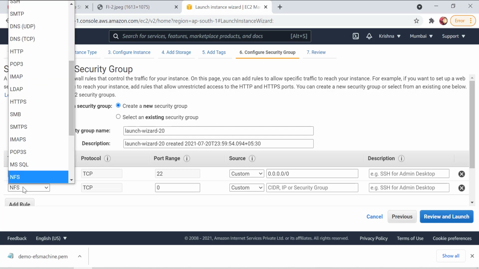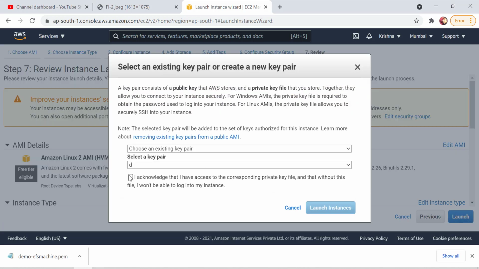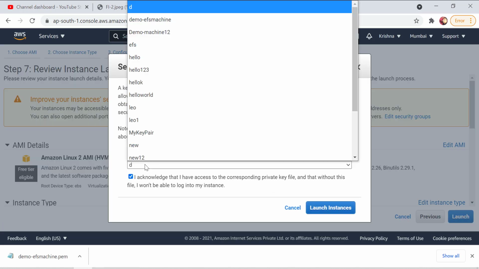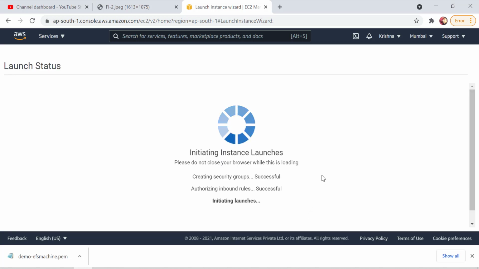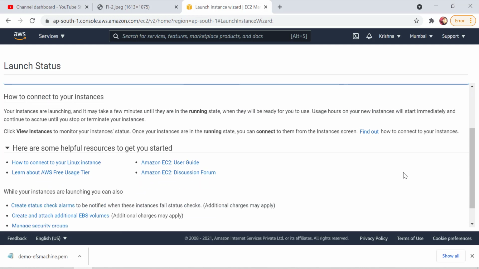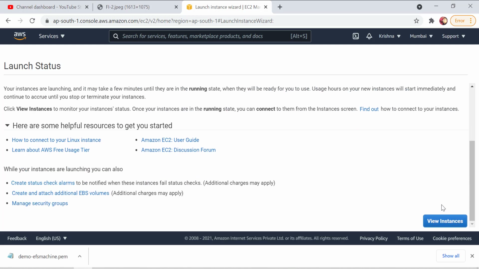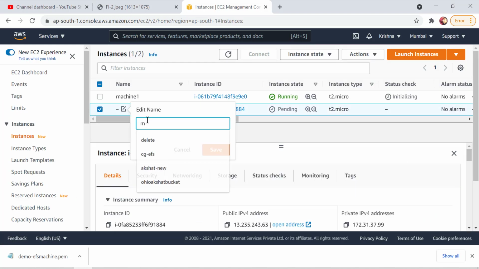Again, I have to put NFS here, and the traffic could be from anywhere. Review and launch. Let me select the key pair which I have recently created, and then launch it. Or else I could have used the same security group, which would have been easier for me. Let's see if we can launch it. Machine 2.